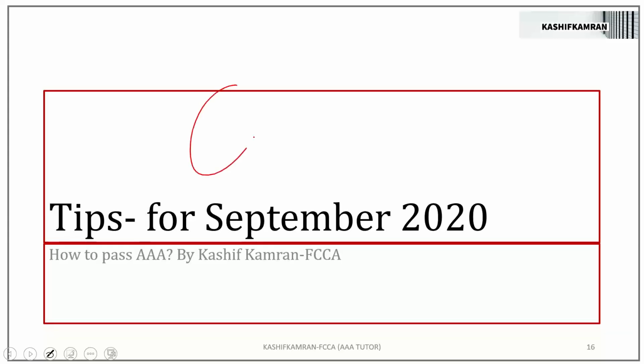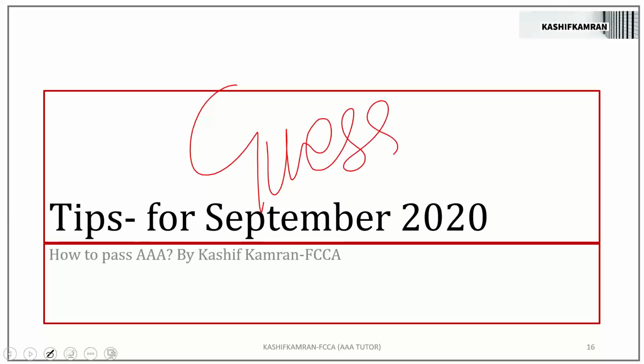Tips is a guess. And with the guess, you have something known as risk. Am I the one preparing the paper? No. So my guess can be right, my guess can be wrong. Can you purely rely on my guess and go to the exam hall? No. Is everyone clear with that risk factor with tips?